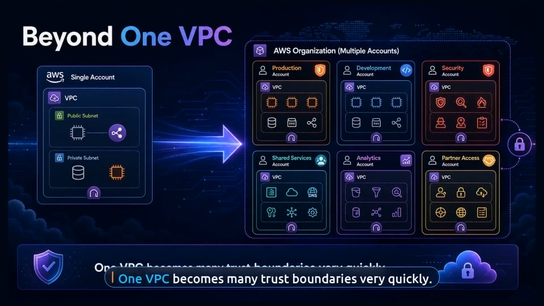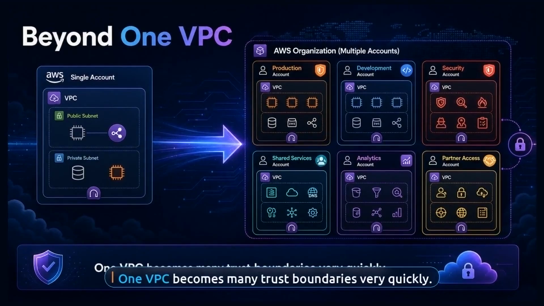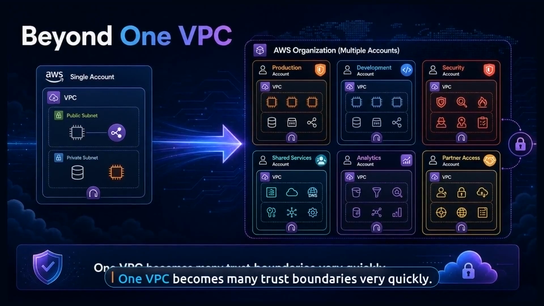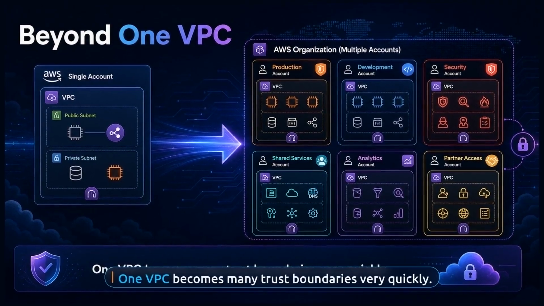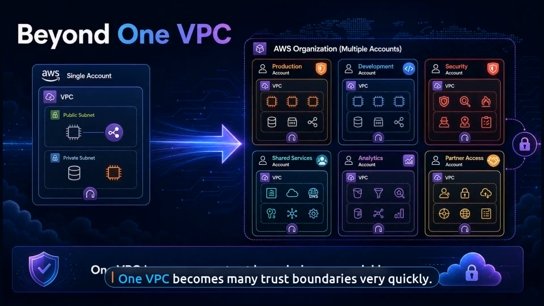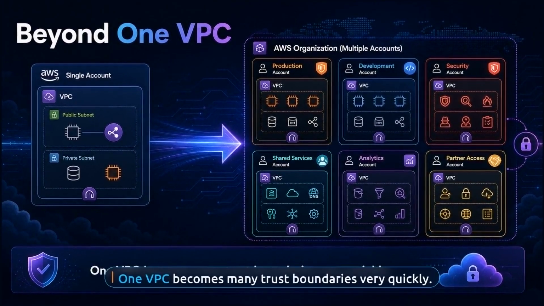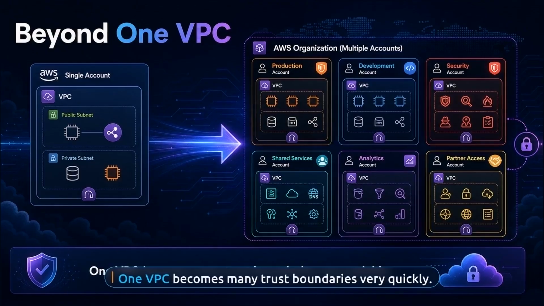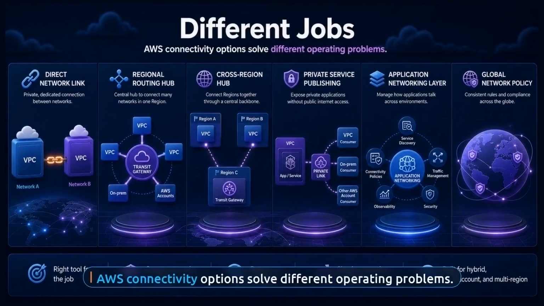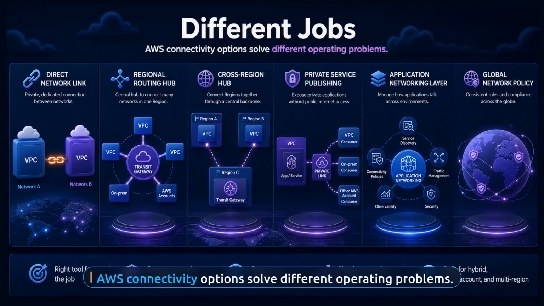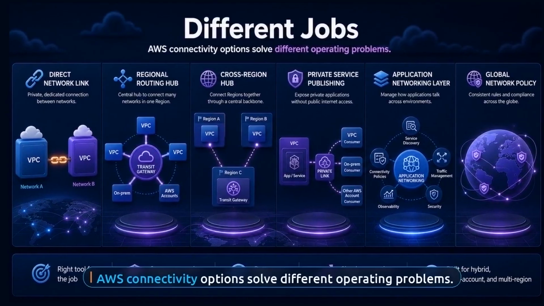A single AWS VPC is easy to reason about. The challenge starts when production, development, security, shared services, analytics, and partner access no longer belong in one flat network. Suddenly, the question is not only whether these systems can connect. The real question is how they should connect without creating future pain. AWS gives you several answers, but they do not mean the same thing.